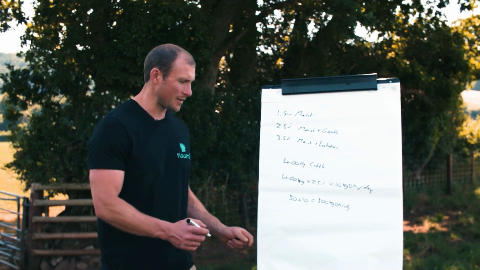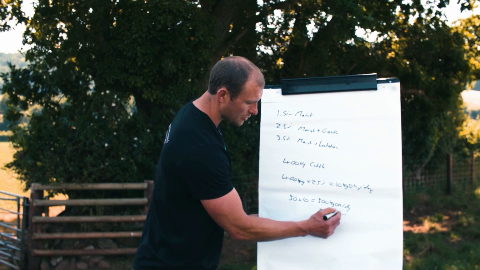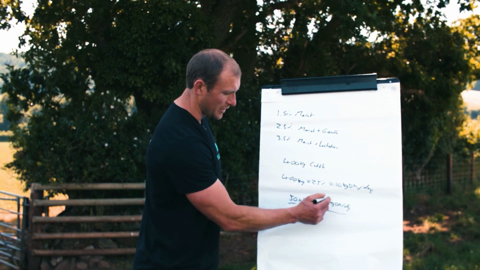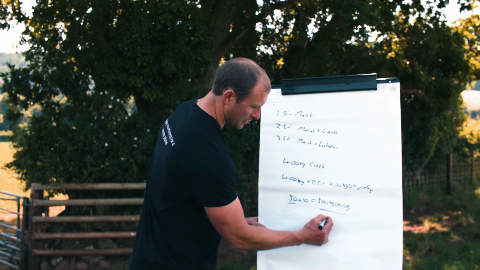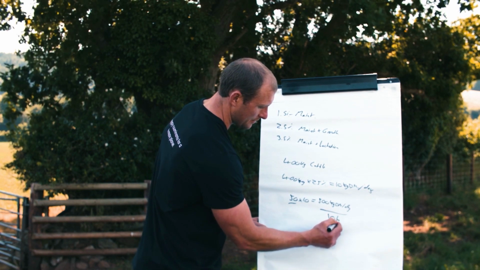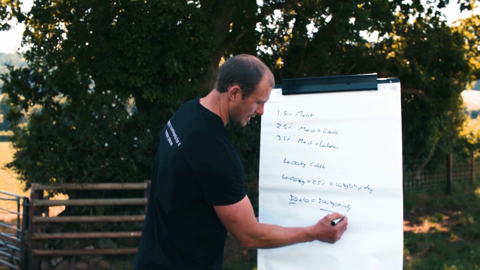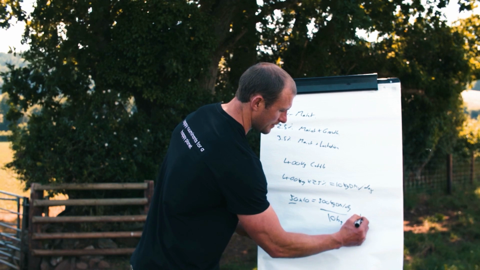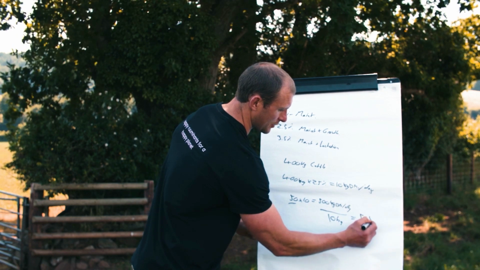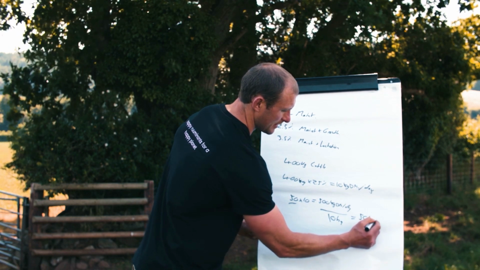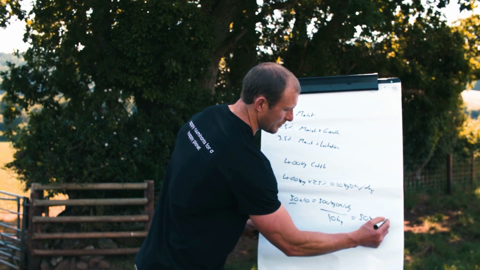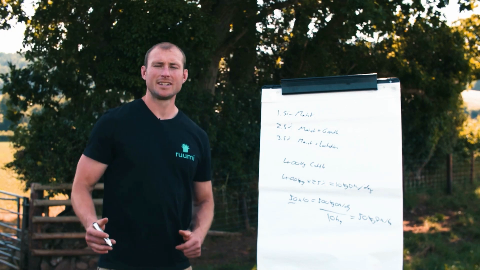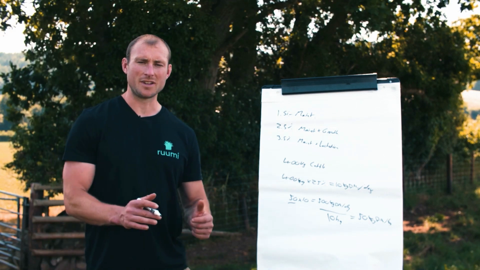But equally, if we know how much area is available, so if we know that those 50 animals that need 500 kilos per day are spread across an area of 10 hectares, then 500 divided by 10 gives us 50. And that is 50 kilos of dry matter per hectare per day. So that's what we need that area to grow in order to produce enough feed for them to grow.